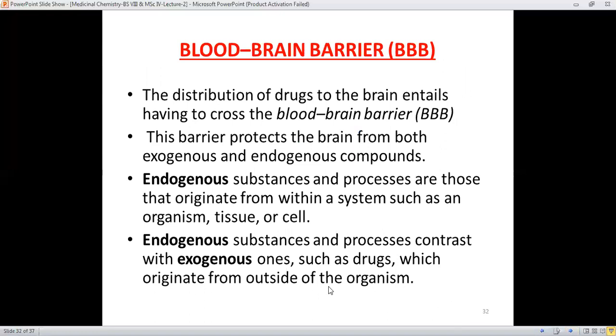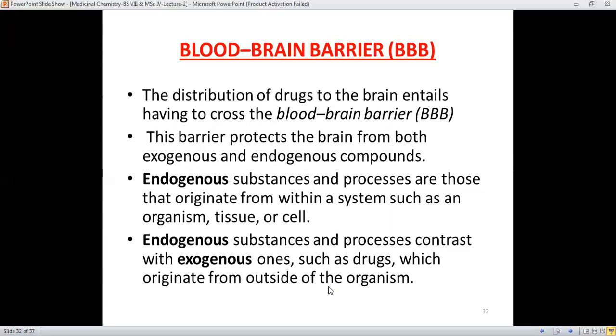Next is the blood-brain barrier. It means how the drug crosses the blood-brain barrier and enters the brain. The distribution of drugs to the brain entails having to cross the blood-brain barrier, and this barrier protects the brain from both exogenic and endogenic compounds. It means that the drug molecule shouldn't cross the blood-brain barrier.